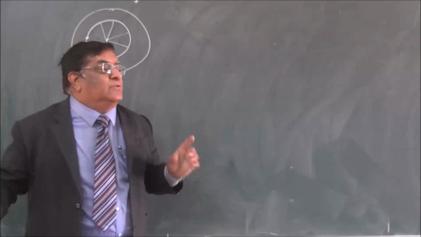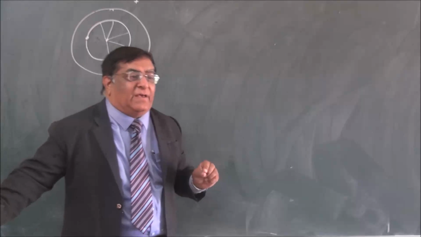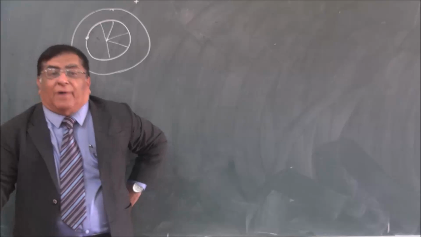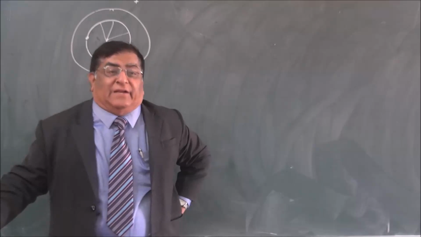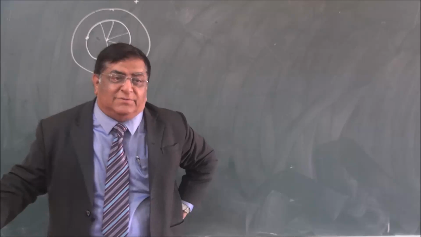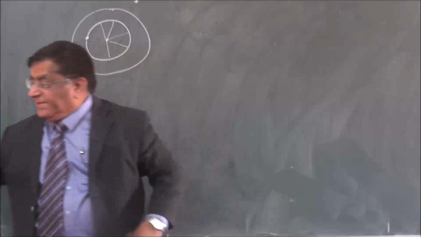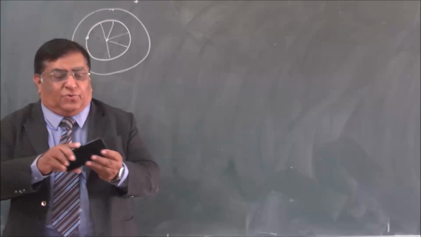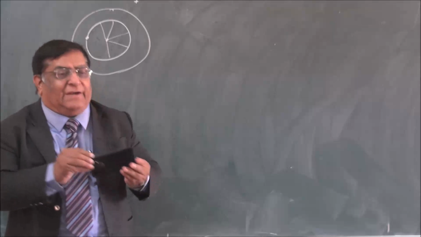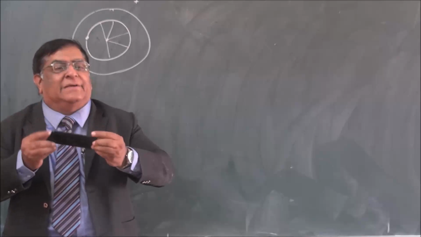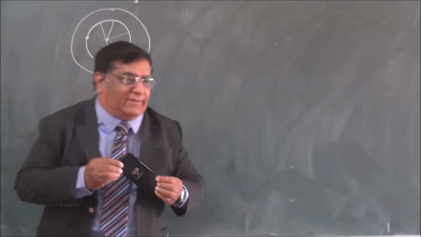So we should be able to make a picture when we say that I am rotating my mobile about its diagonal. You can make out how it is rotating? Yes, about the diagonal. So this is the diagonal and we will rotate it like this. This is rotating about the diagonal.